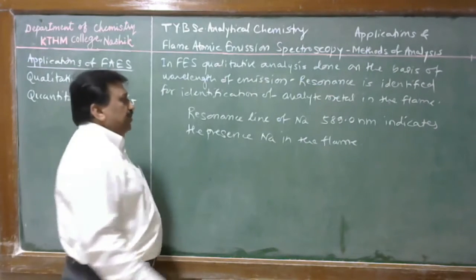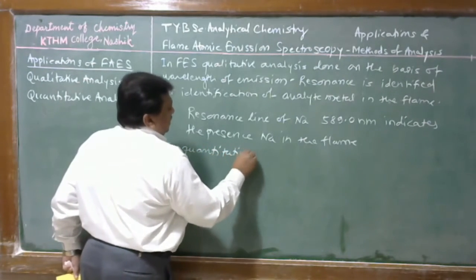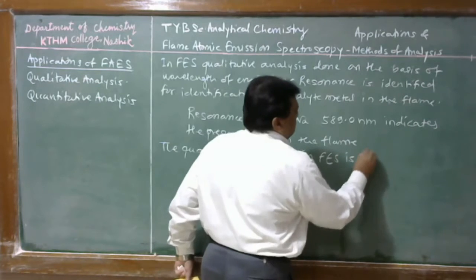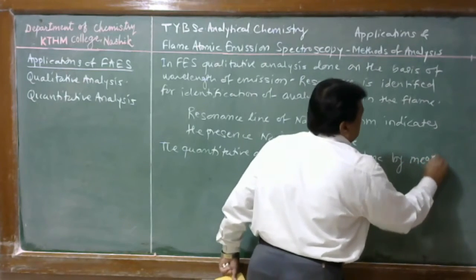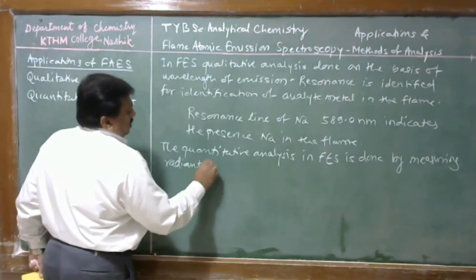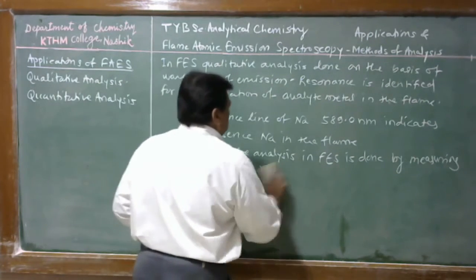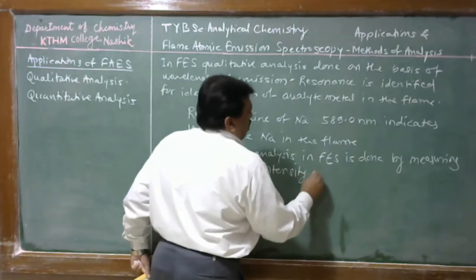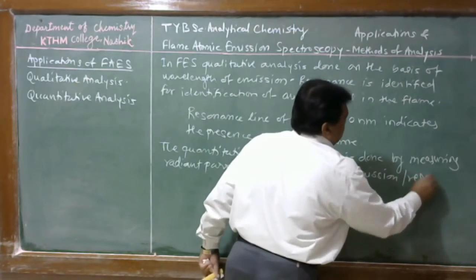Quantitative analysis in flame emission spectroscopy is done by measuring the radiant power or radiant energy, or intensity, of the emission line, particularly the resonance line.